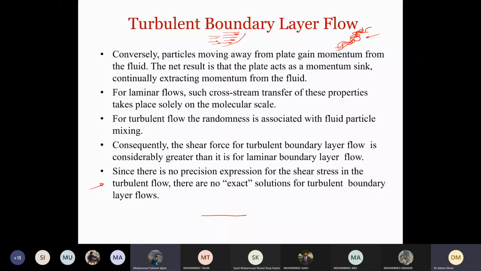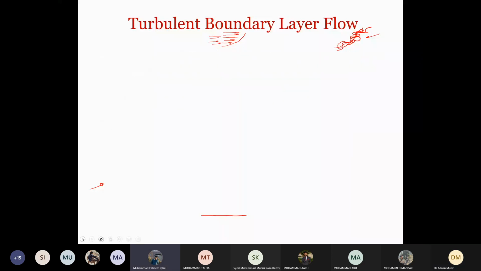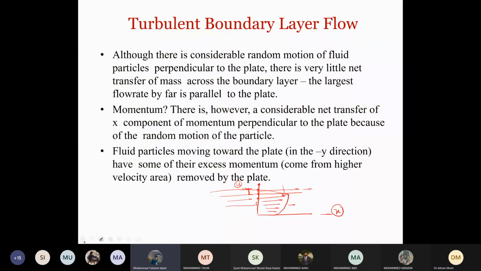You're talking about the momentum of that particle being removed by the plate. How does it get removed? It is traveling in the y direction, and the momentum induced by the plate is towards the x, as you mentioned, because of the random motion of the particle back and forth about the boundary layer. How does it get removed?